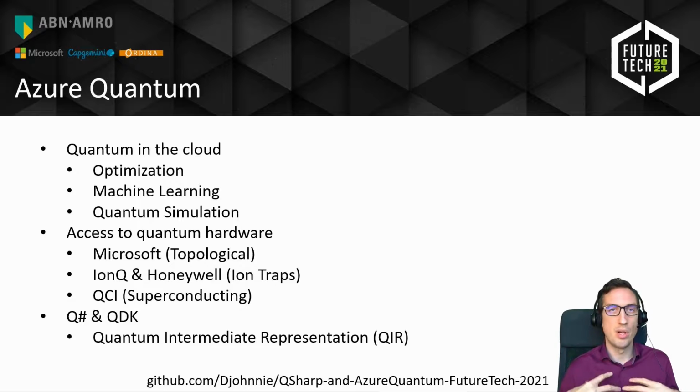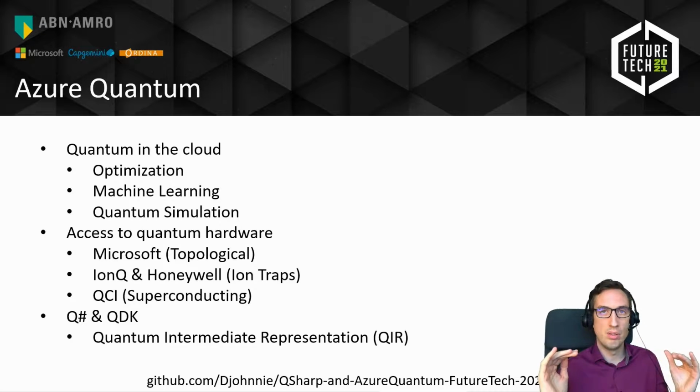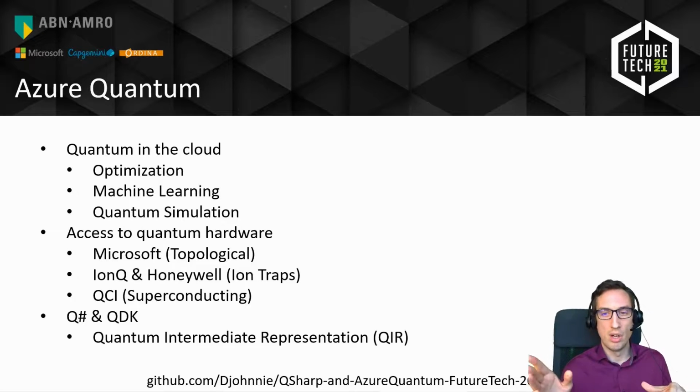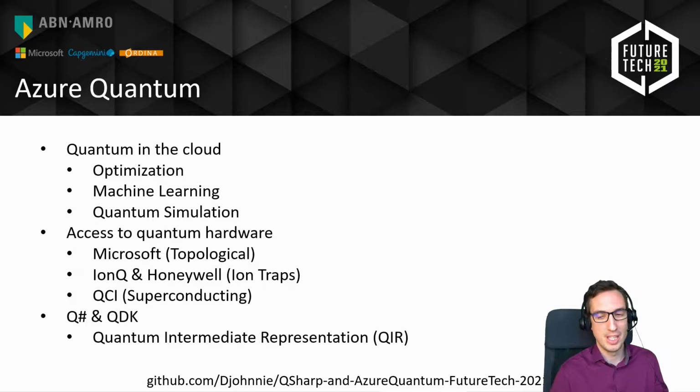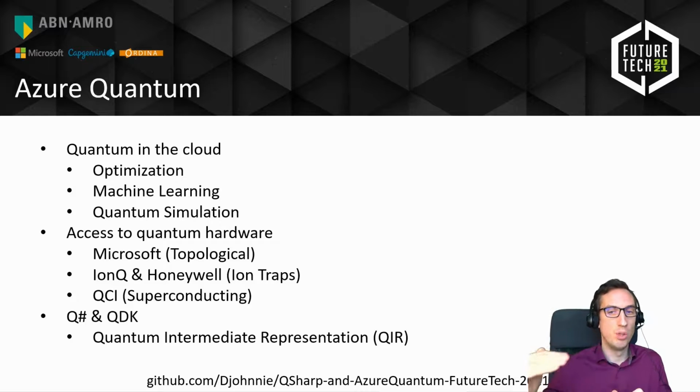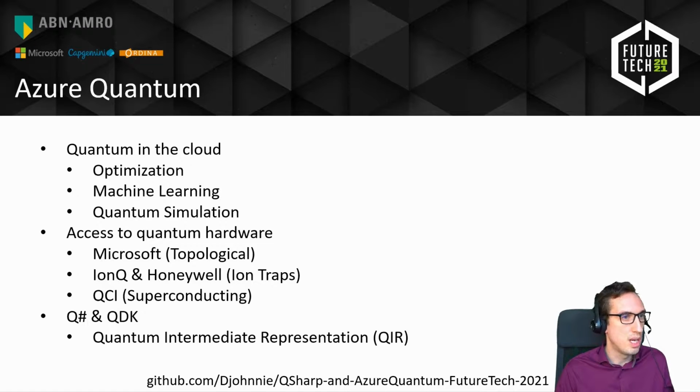So again, this will help us developers to only think on very high-level abstract concepts, and then the hardware vendors will translate that down into their machines so it can actually run on their machine. So it's very interesting that we don't really need to write machine code, although it still looks a little bit like machine code today. But in the future of Q#, there will be layers on top of those circuits, and we can basically call functions and operations instead of just putting qubits through gates. That's the idea. So Q# will evolve into a much higher level programming language that can still run on these quantum hardware. So let's very quickly show you what that looks like in Azure.